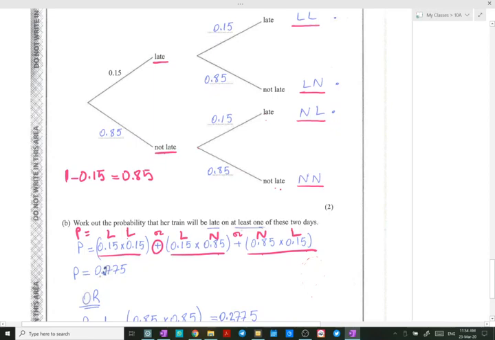So the answer is going to be 0.2775, if this is not clear.